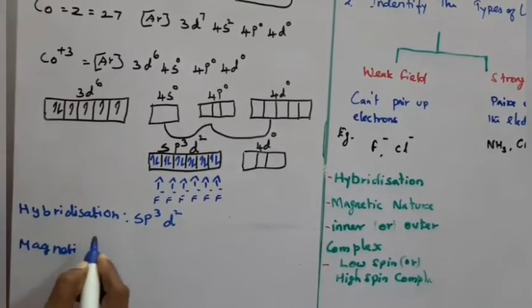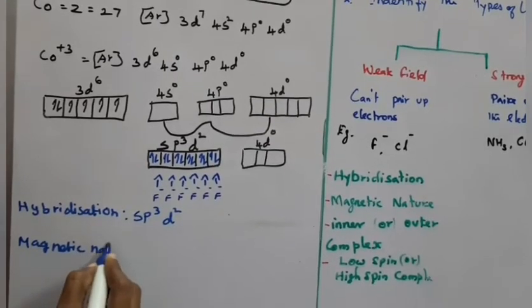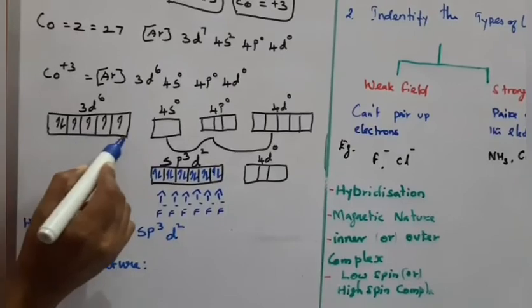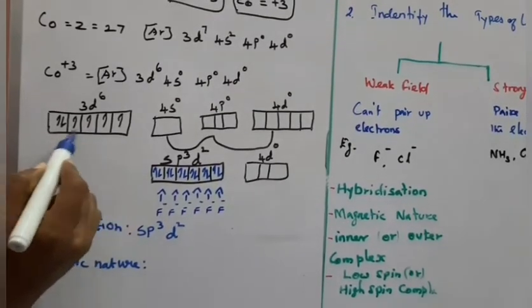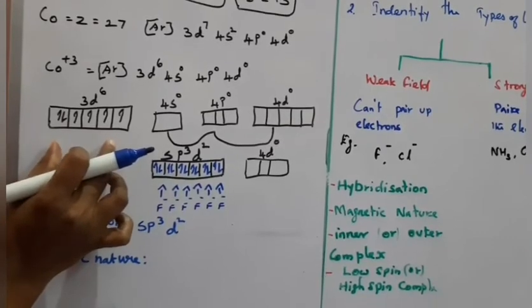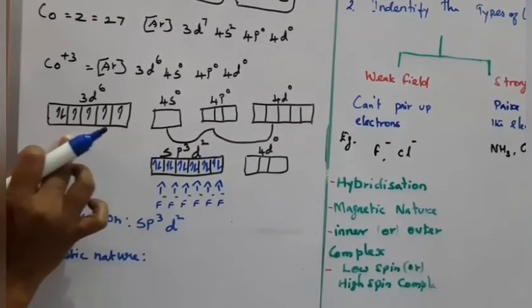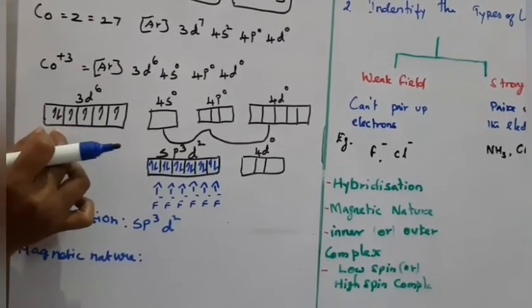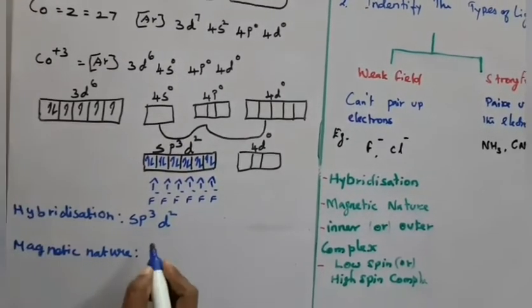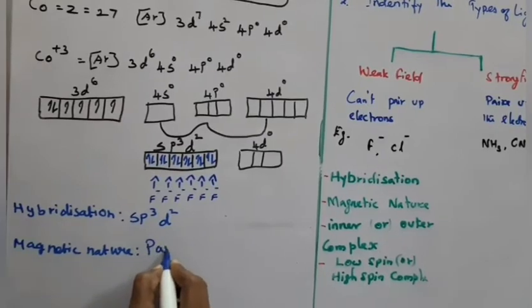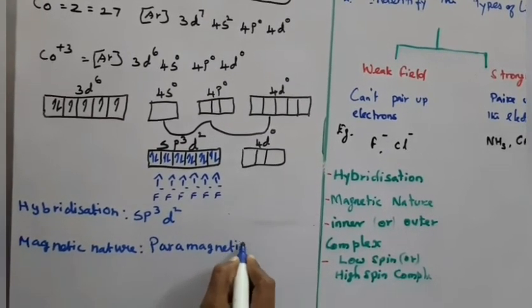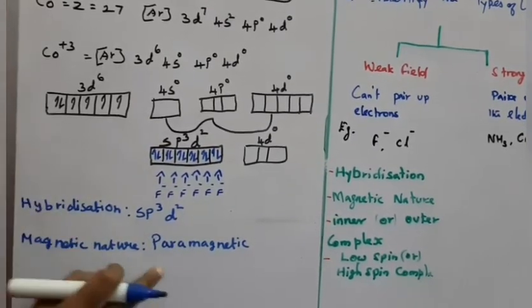Here unpaired electrons are present. In the d orbitals of the metal, only one pair of electrons is present, and the rest are unpaired electrons. So the complex is paramagnetic in nature.